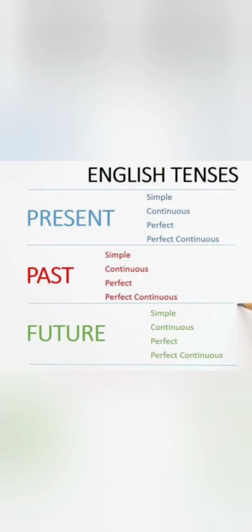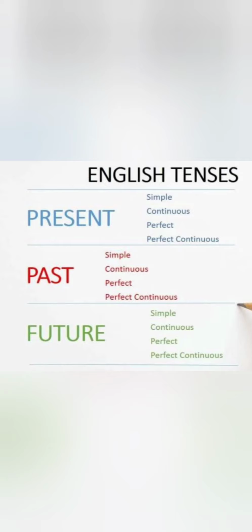So totally we have three times, that is three tenses, but there are four aspects, that is simple, continuous, perfect and perfect continuous. So totally we have 12 forms of tenses. For the present tense we have simple present tense, present continuous, present perfect tense and present perfect continuous tense, and it is same for past as well as future.